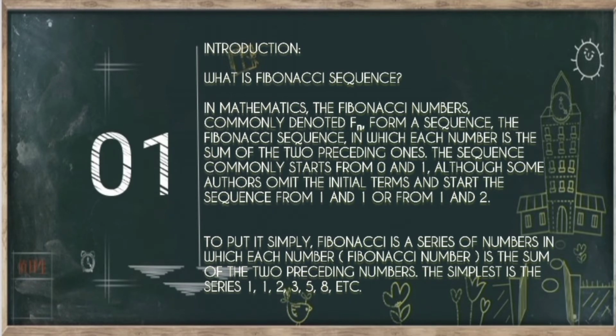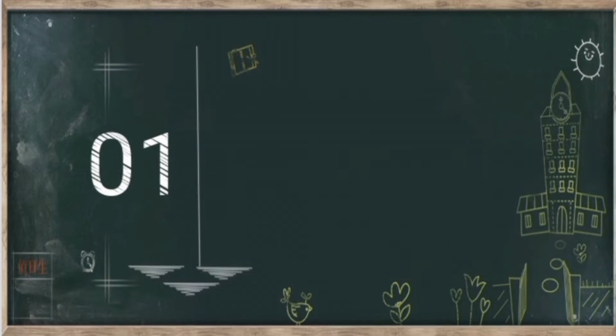What is the Fibonacci sequence? In mathematics, the Fibonacci sequence is a sequence in which each number is the sum of the two preceding ones. The sequence commonly starts from 0 and 1, although some authors omit initial terms and start the sequence from 1 and 1 or from 1 and 2. To put it simply, Fibonacci is a series of numbers in which each number is the sum of the two preceding numbers. The simplest is the series 1, 1, 2, 3, 5, 8, and so on.